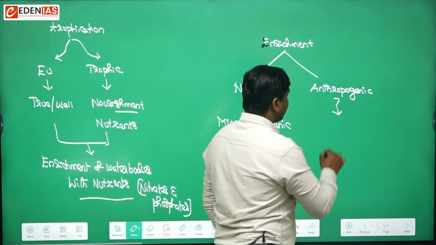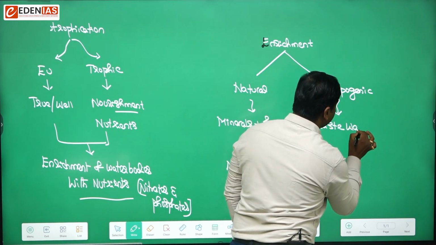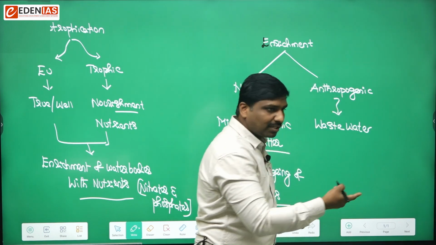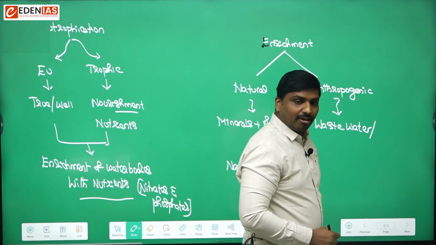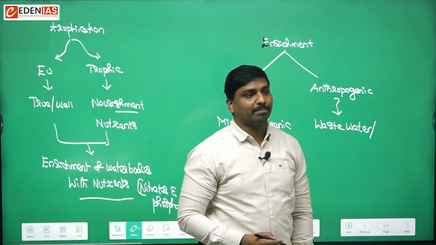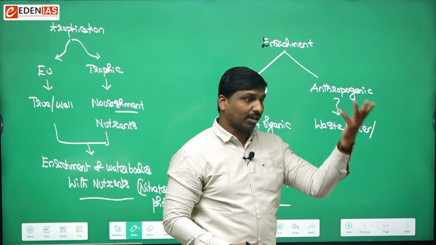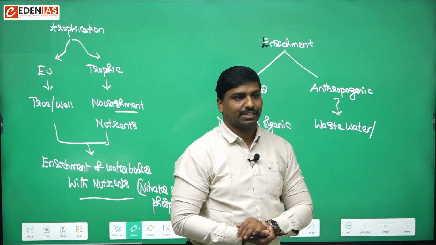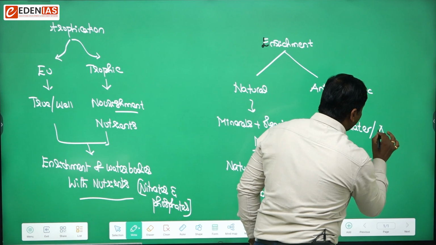Dumping of waste, that means wastewater or sewage water. Sewage water may flow into a water body. Then any other things? Yes, oil spills may not be, but in very rare cases, hydrocarbons, other hydrocarbons may lead to that. Then any other common thing? Think about agricultural runoff.